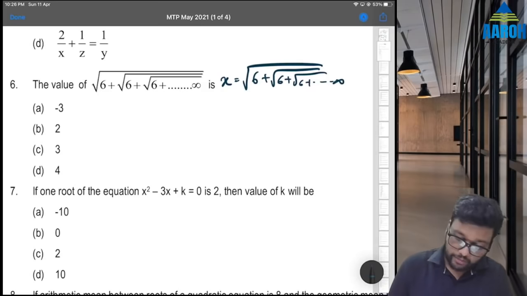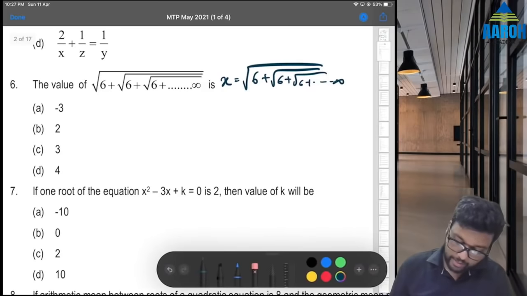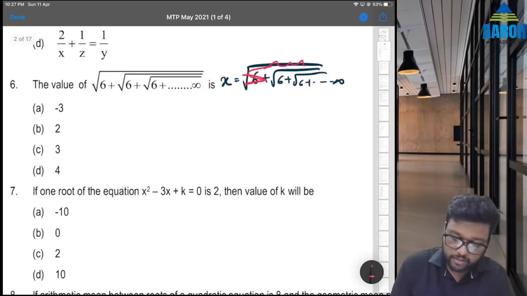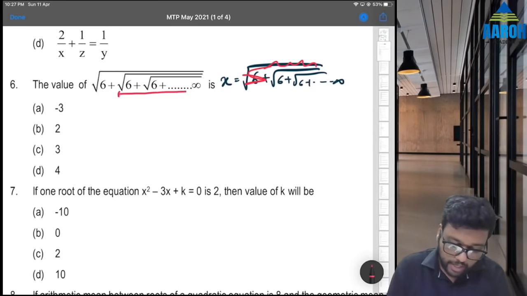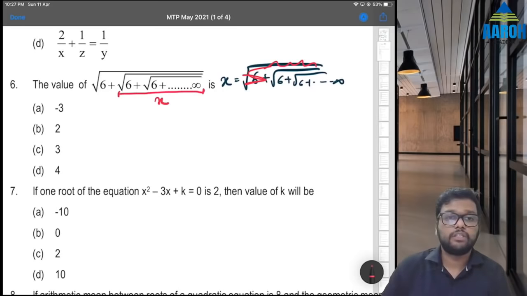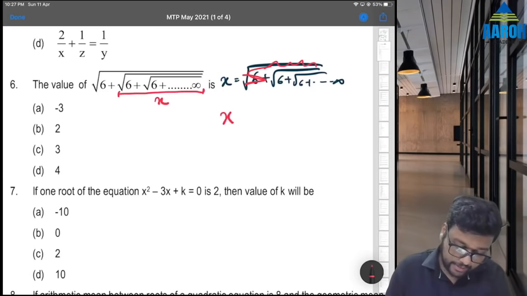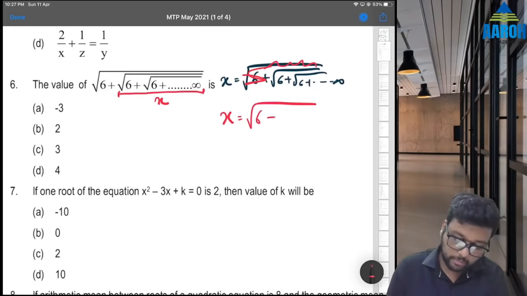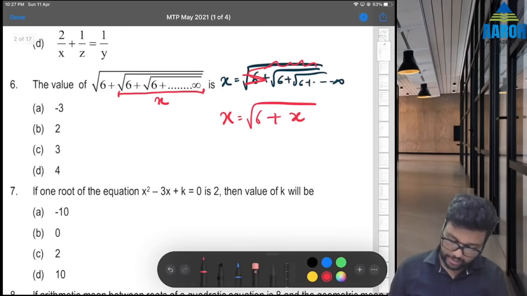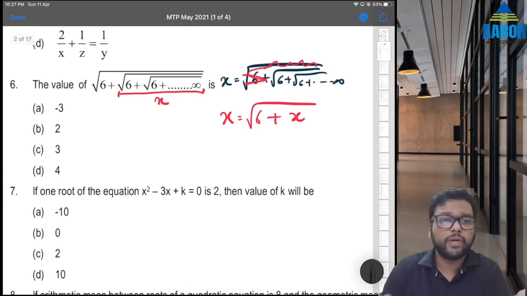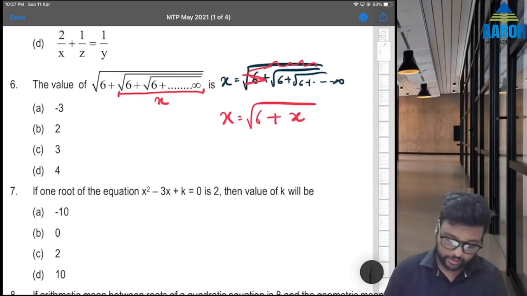So even if I remove this part, it is still x. That means this part is also x. So we can write it as x is equal to square root of 6 plus x. Same trick for all infinity kind of questions. So now we can take square and solve, but don't do that much. It is better to go by options now, right?